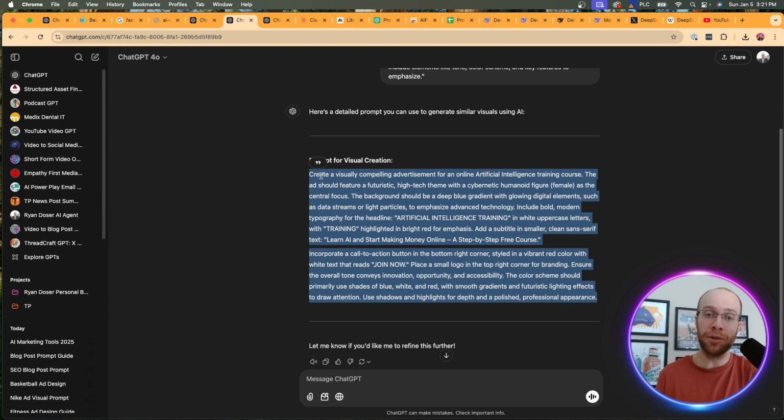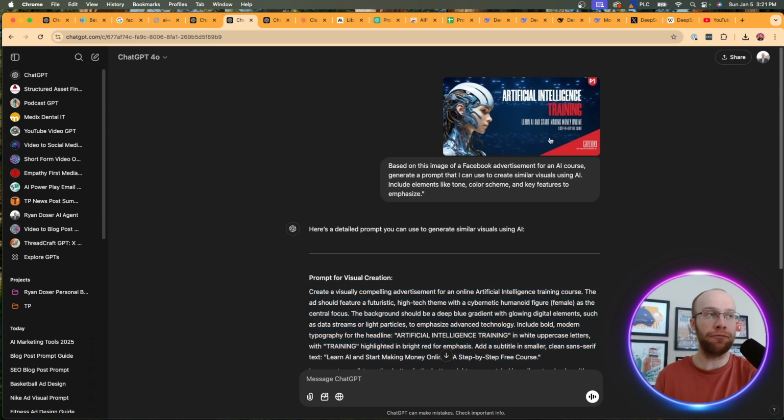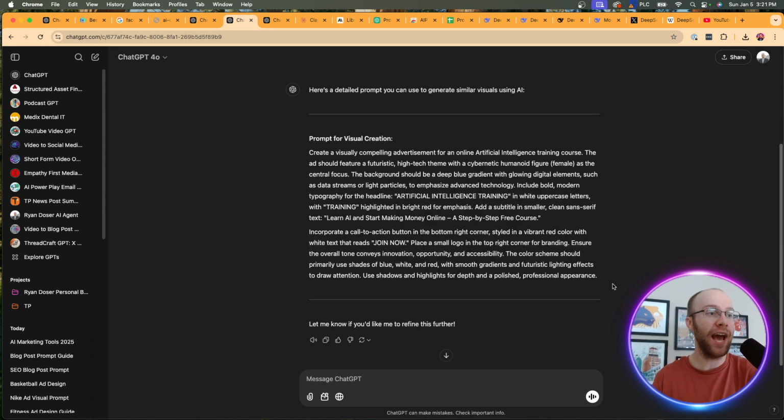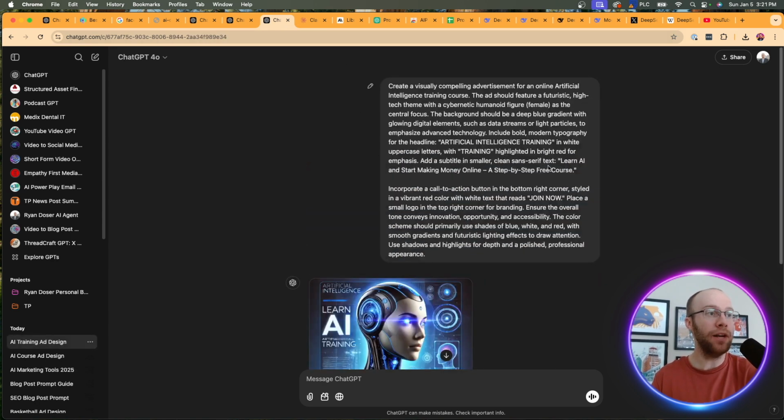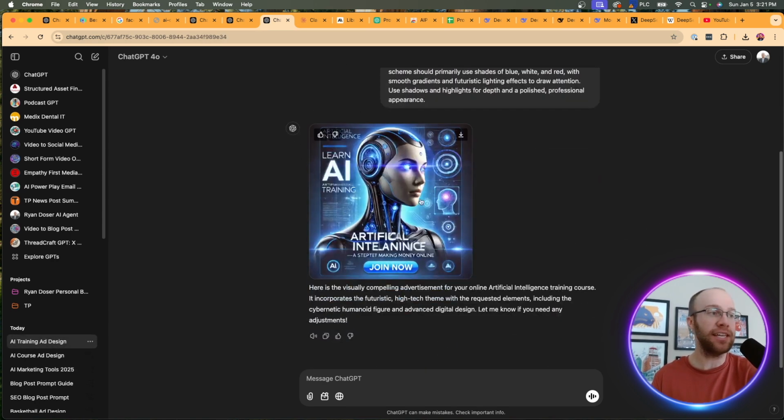So again, similar to the previous example of using it as an advanced prompt generator, but I'm reverse engineering it by uploading a source and then telling ChatGPT to essentially reverse engineer this and create a prompt for me. So I went ahead and copy and pasted this, opened up a new chat in ChatGPT, and then here's what it generated for me based on this first image that I gave it as an example. Now, is this the best ad that I would use for an AI course? Absolutely not. But this right here is DALL-E 3. I just showed you a quick example.